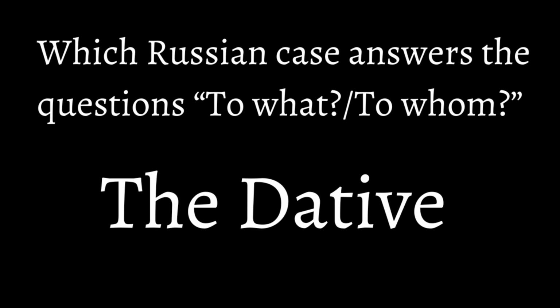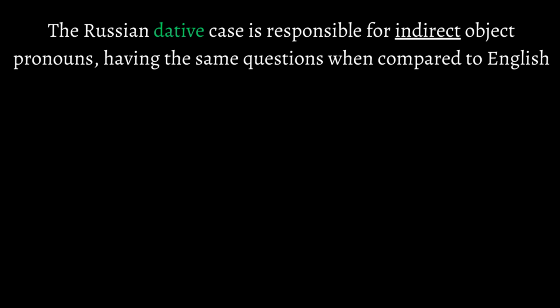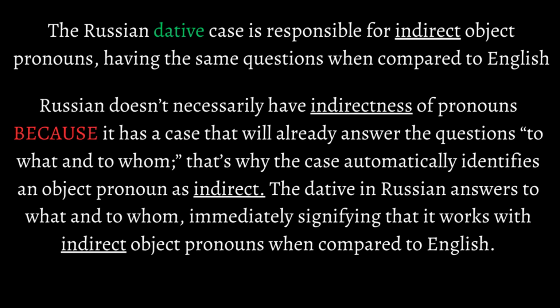Because English indirect object pronouns can work by asking to what and to whom, the dative case is responsible for indirect object pronouns in Russian. Just like directness, Russian doesn't necessarily have indirectness of pronouns. Russian has a case that will already answer the questions to what and to whom, which is why the case automatically identifies an object pronoun as indirect.